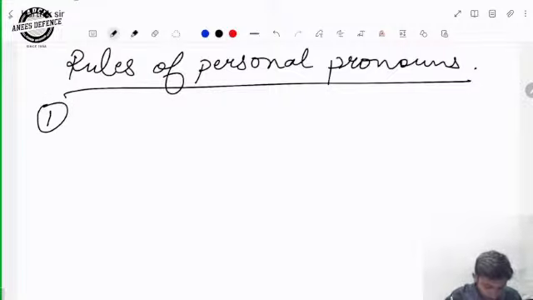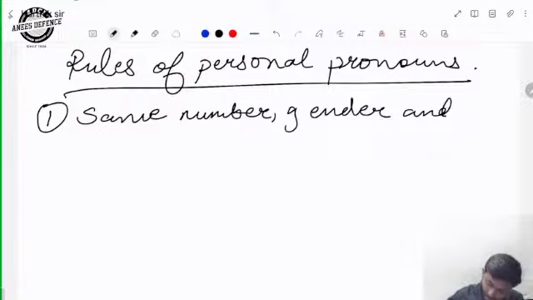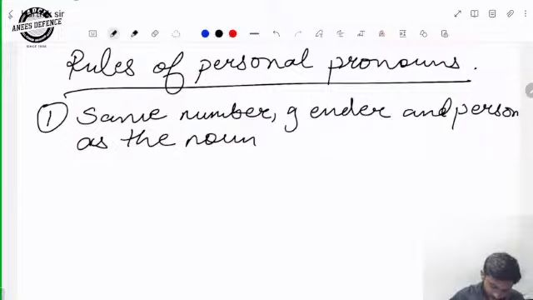So first, a personal pronoun must be of the same number, gender, and person as the noun for which it stands. That is, the antecedent should agree with the noun. ठीक है. The personal pronoun should be of same number, gender, and person.